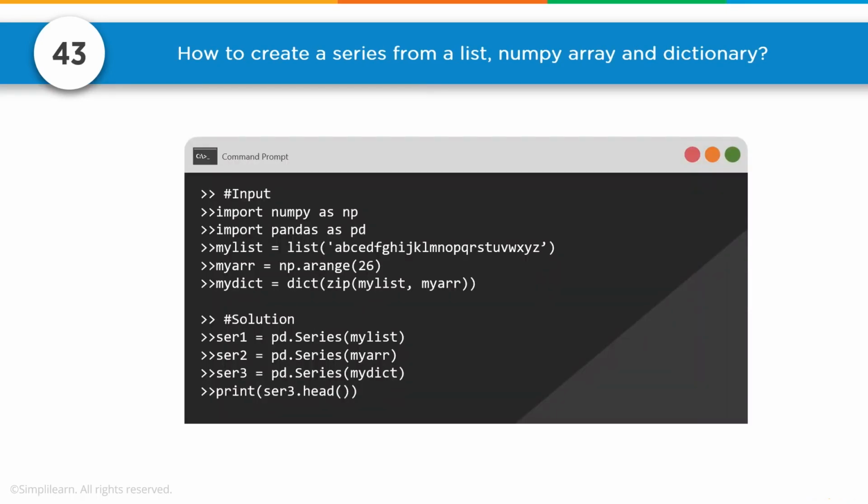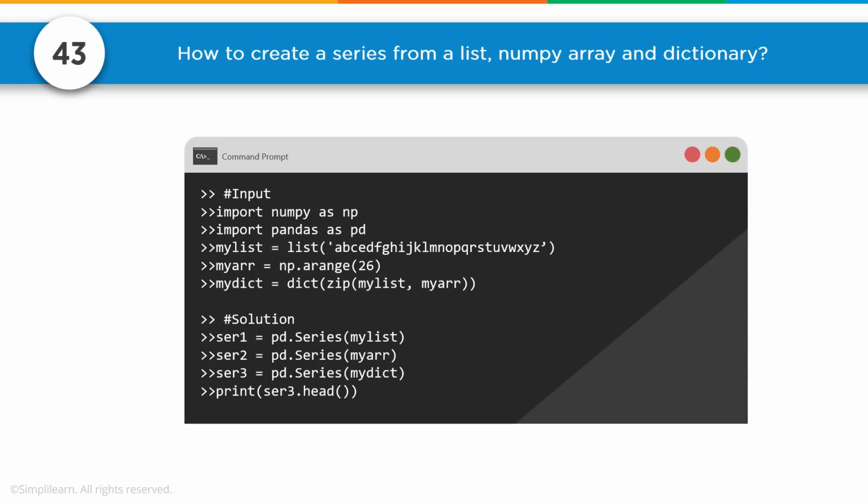Number 43, how to create a series from a list, NumPy array, and dictionary. So we'll go ahead and import our NumPy, our pandas, and have my list. You can see here we have my list equals list of A, B, C, D, E, F, G all the way through. For array, we have np.arange to 26. My dictionary will create a dictionary with zip of my list and my array, using the NumPy array we just created. And the solution is simple with pd.Series of my list, pd.Series of my array, pd.Series of my dictionary. So it's all about knowing the dot, capital S-E-R-I-E-S.